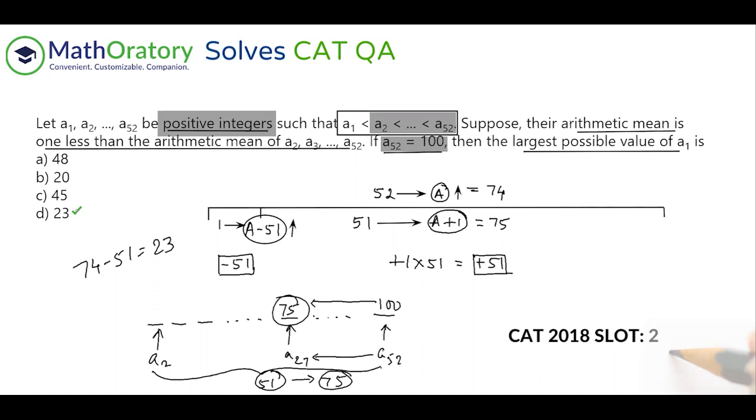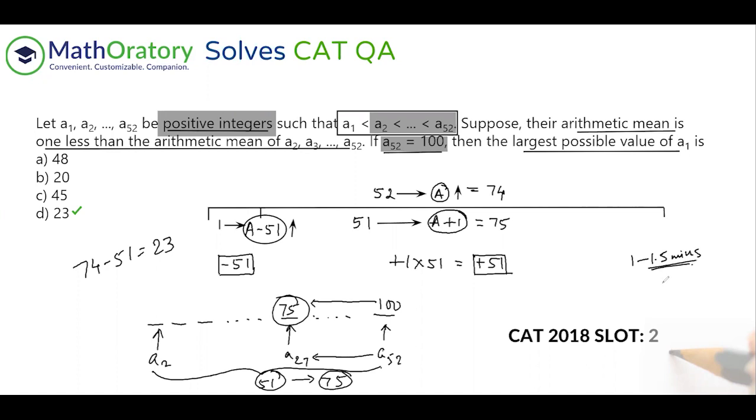So all you have to do is just try to visualize this problem in this way. Even if you work with the variables, the initial part that I talked about, this bit of analysis will be required even in that case, because without this analysis, any which way, you have no way to solve this. So that is it for this question. I would say somewhere in the range of 1 to 1.5 minutes will be required for this question to be solved. You can either solve it in round 1 or in round 2.